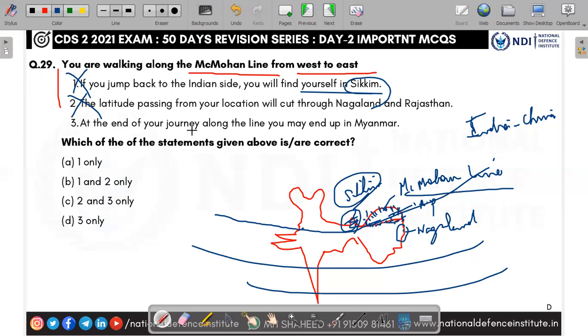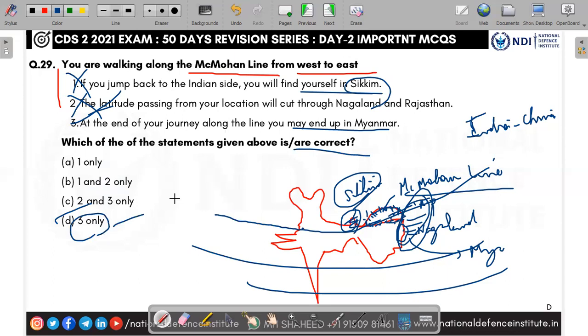You see the third one. At the end of your journey, you may end up in Myanmar. Yes, this is the line. You end up here. So what is the area here? Myanmar. The end of Arunachal Pradesh is Myanmar, the northeast border. Yes, you may end up in Myanmar. Third one is right. So for the correct one, the answer is D, 3 only.